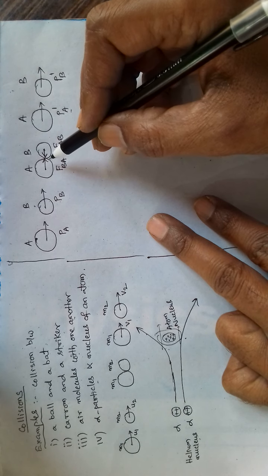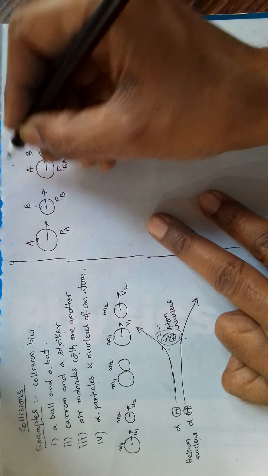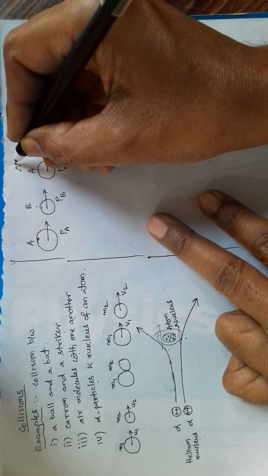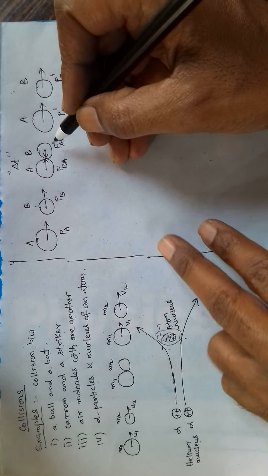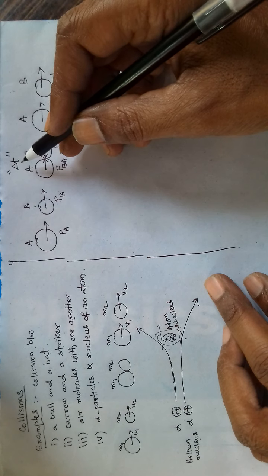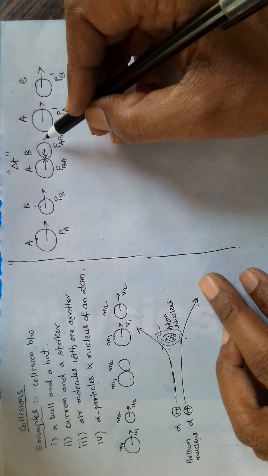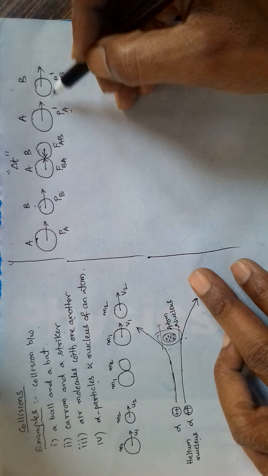And the exertion of the force is for a common time, say delta T. So they are exerting force on each other for a short interval delta T, and after collision they are moving with different momentum.